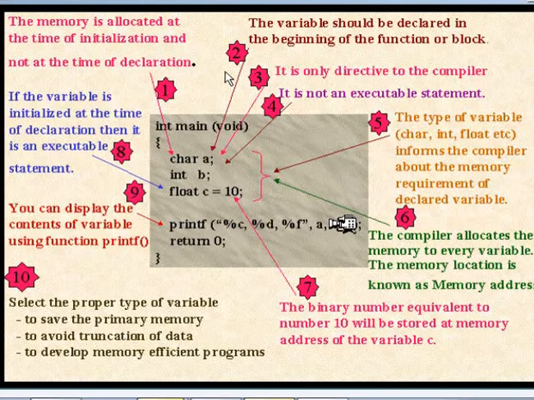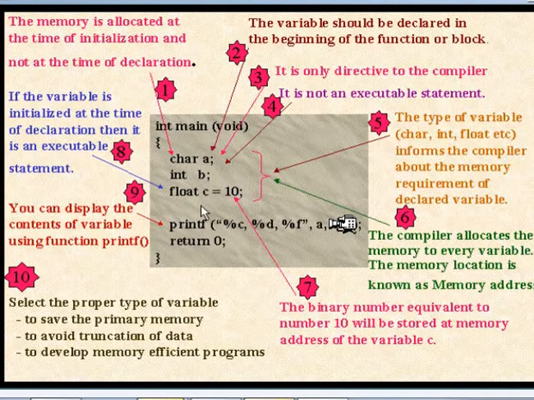Third point, it is only a directive to the compiler. Character A, this statement, is only a direction to the C compiler that A is a character type of variable. Next point, it is not an executable statement. If you execute the program, then your first executable statement is integer main void, and after that the next executable statement is the printf function, this one. And character A is not an executable statement.